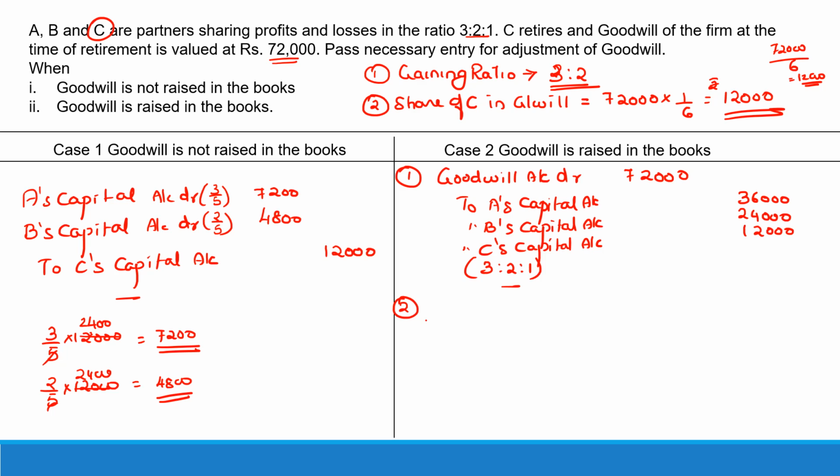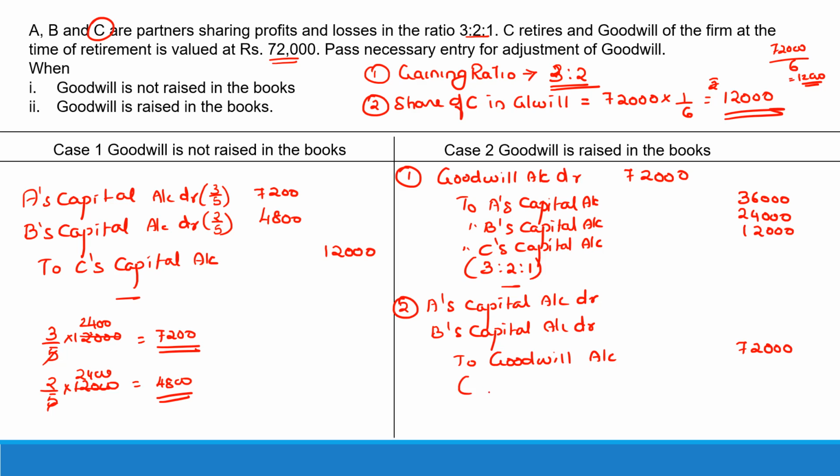So second entry would be where you write it off, but here now you will be debiting continuing partners. That is A and B. So A's capital account debit, B's capital account debit to goodwill account. So this way you see the goodwill account that you raised by a debit here is credited here and it is going to get nullified. So goodwill you raised and wrote it off. So there is no goodwill there in the book after the adjustment.